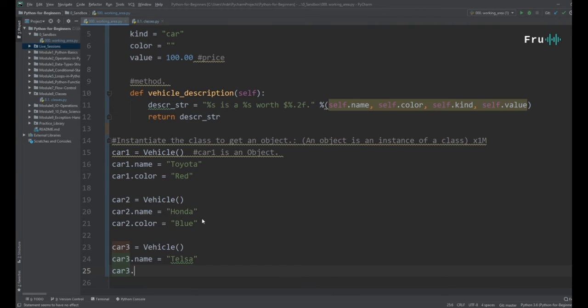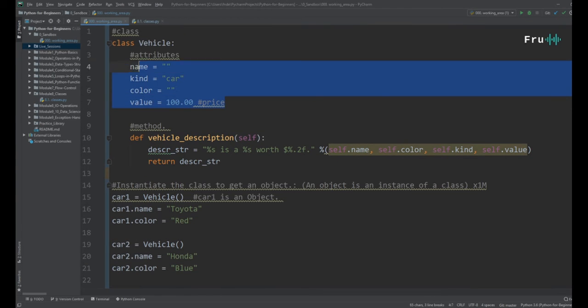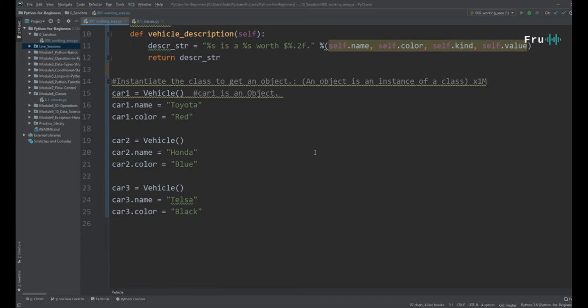Then the color equals black. So guys, now you can instantiate as many objects of that class and give them different attributes.